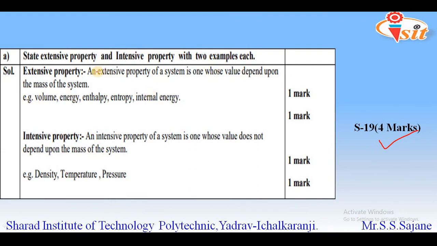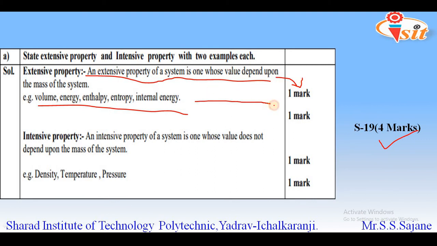So here you can see first the definition is given, that is extensive property, and several examples are given. So here the distribution of marks is necessary to understand. For the definition of extensive property 1 mark is allotted, and if we are writing 2 examples then only another 1 mark will be allotted.